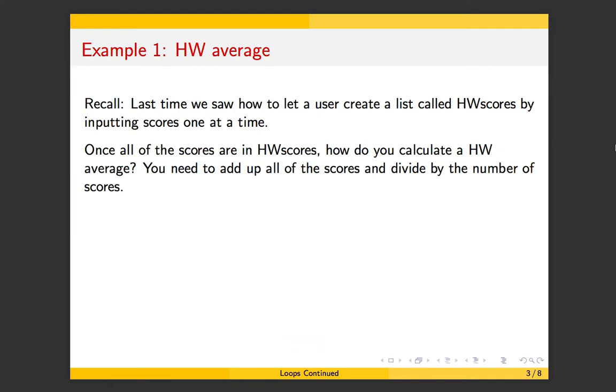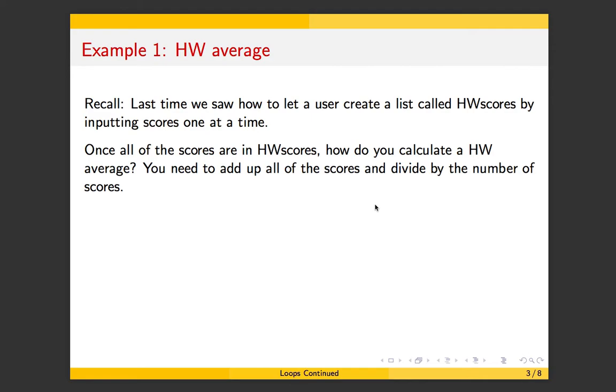Our first example is calculating a homework average. Recall last time we saw how to let a user create a list called homework scores by putting their scores in one at a time, and that task involved a loop. The loop is what let the user keep giving you scores over and over again. So the question now is, once you have all of those scores, what would you like to do with them? The most natural thing to do with them, I think, is to compute an average. Computing an average means adding up all of the scores and then dividing by the number of scores. That's how you compute an average.